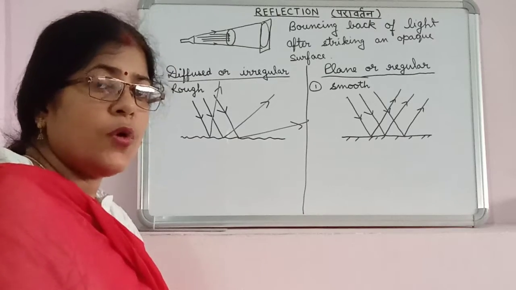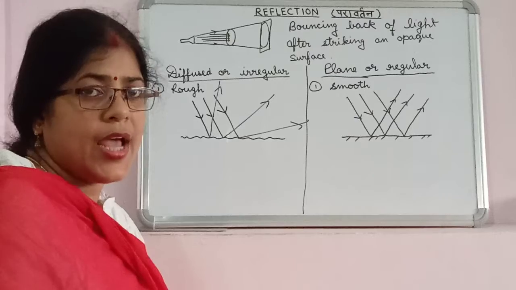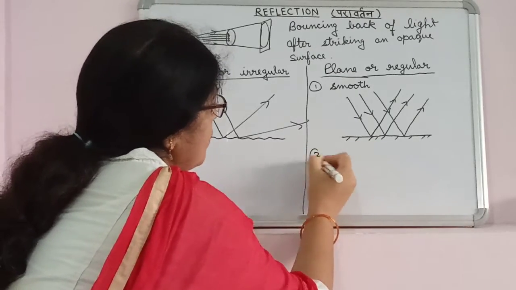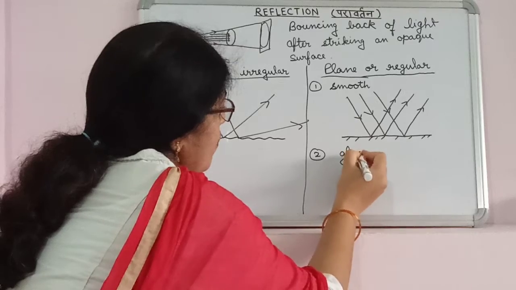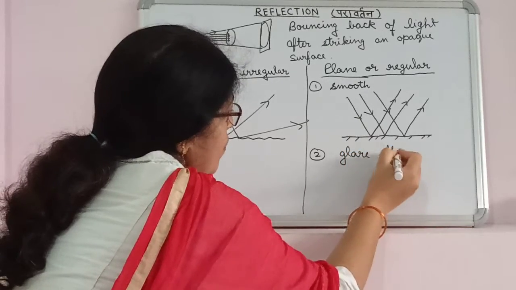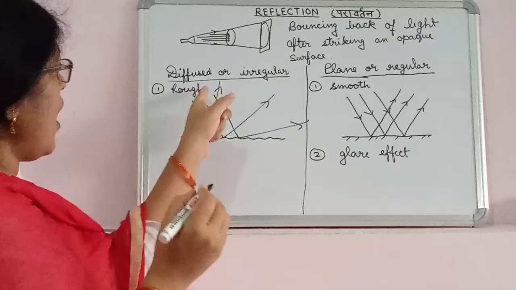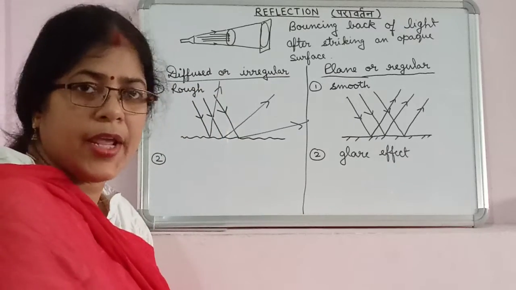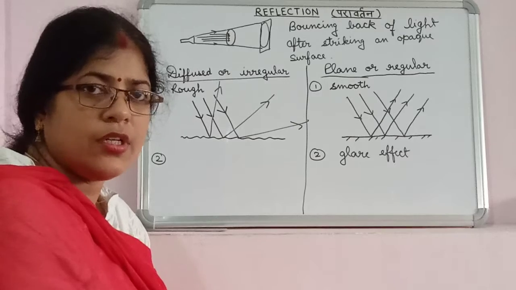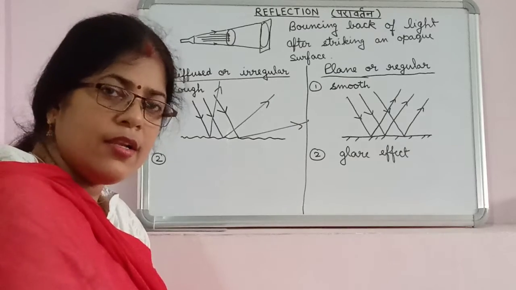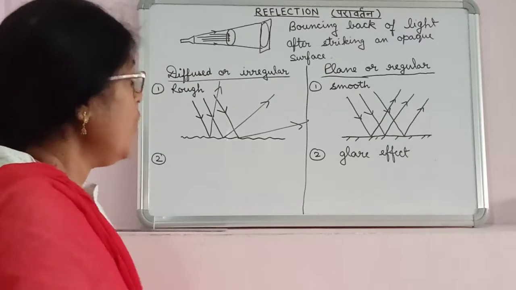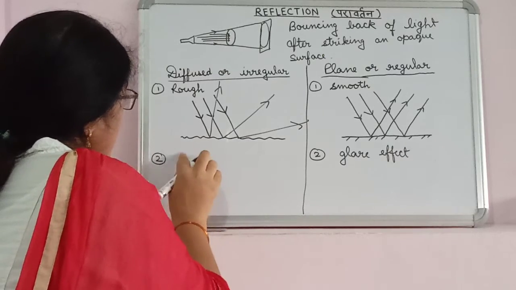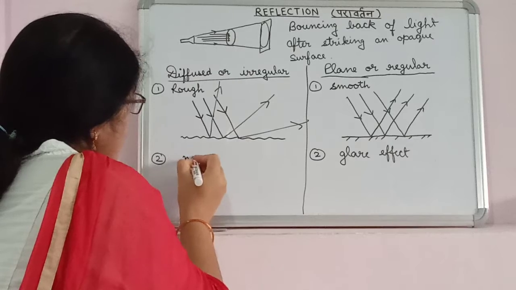So the surface looks shining from a particular direction and it produces a glare effect. And the rough surface doesn't look shining from any direction. It will look dull as usual. So it will not produce any glare effect.